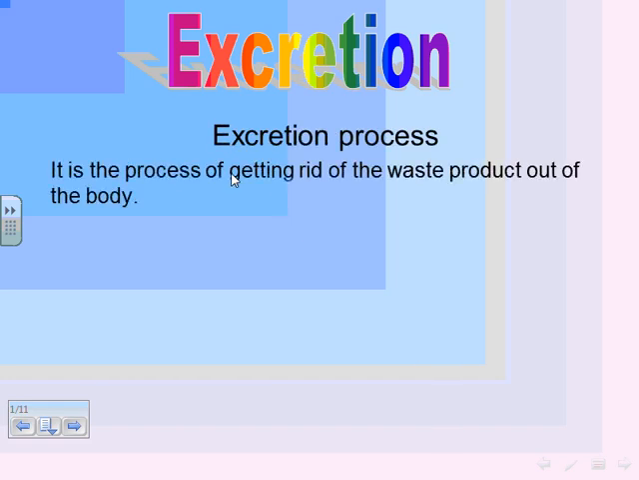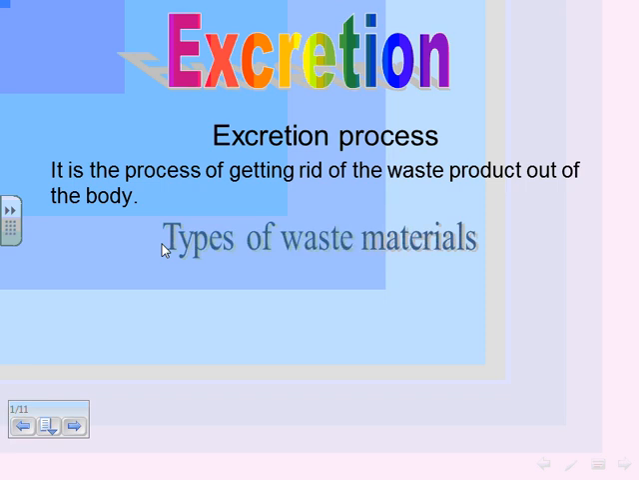Okay, let's start to explain our interesting lesson today in science. It's about excretion. What is the excretion process? The excretion process is the process of getting rid of the waste products out of the body.